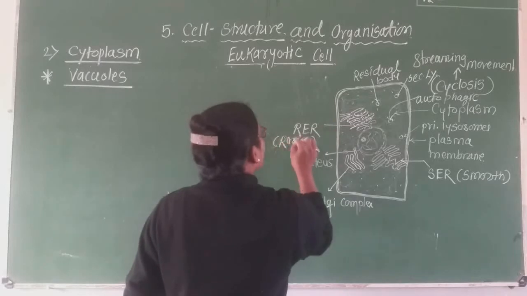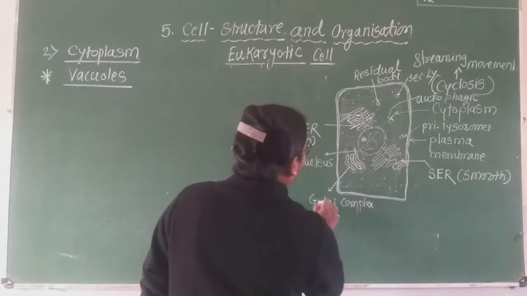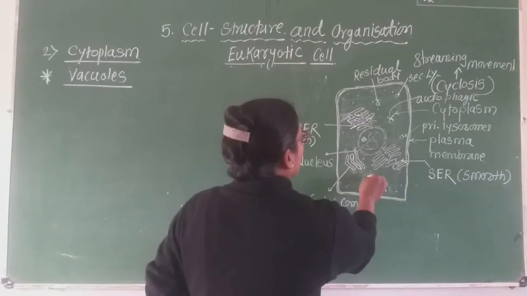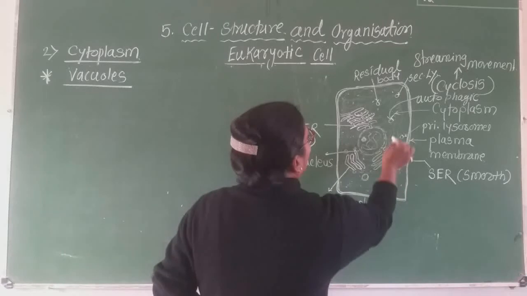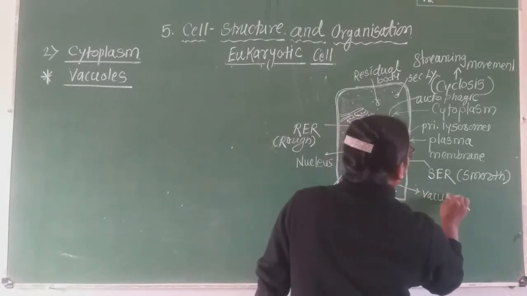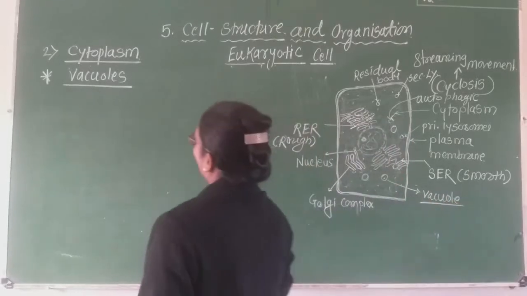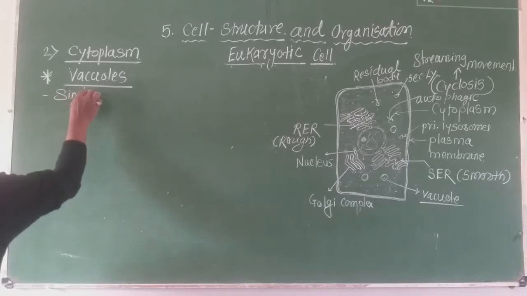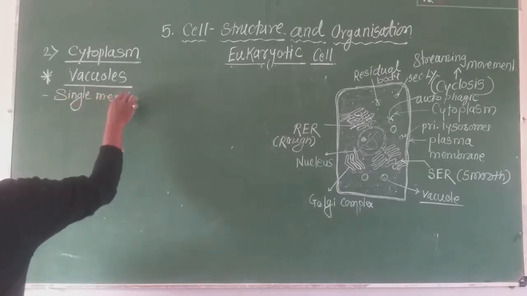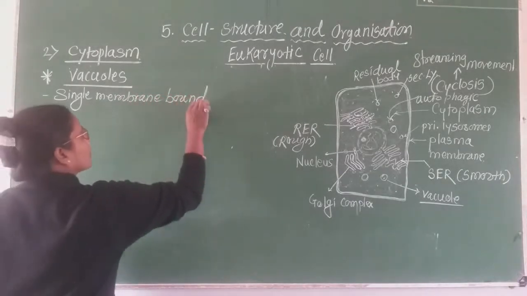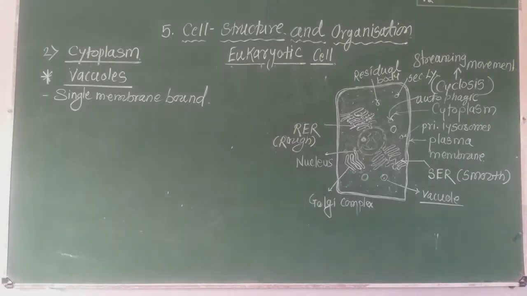These are single membrane bound structures. Such vacuoles are present. These are single membrane bound vacuoles.